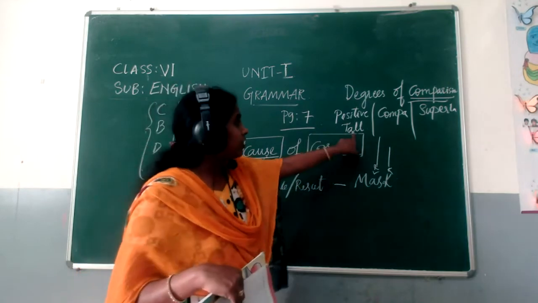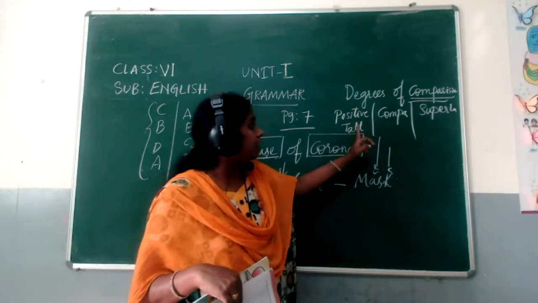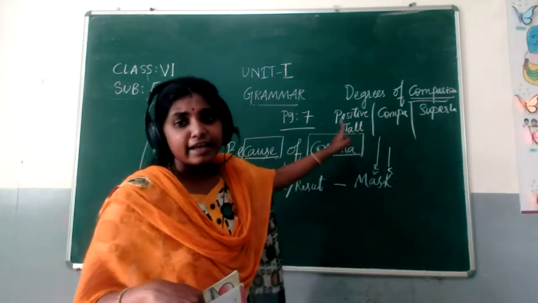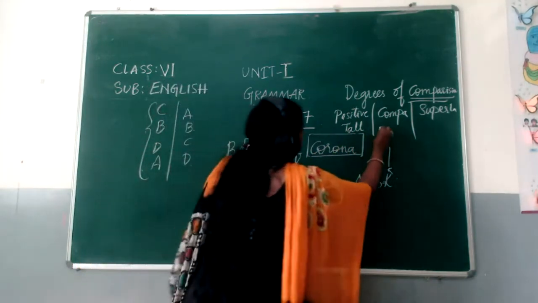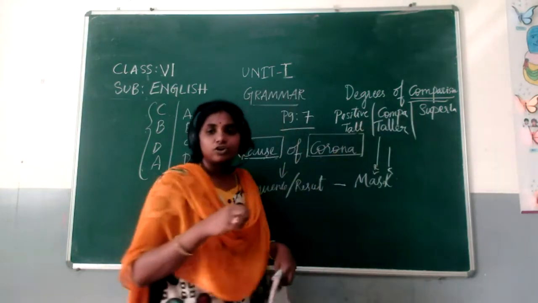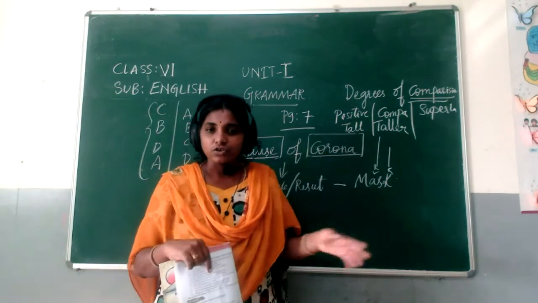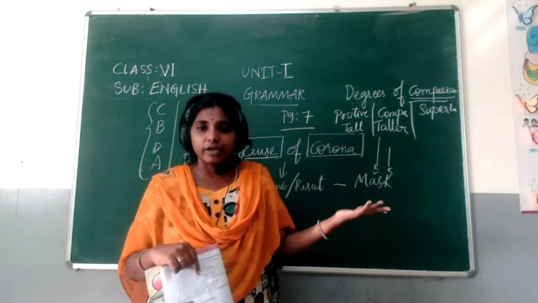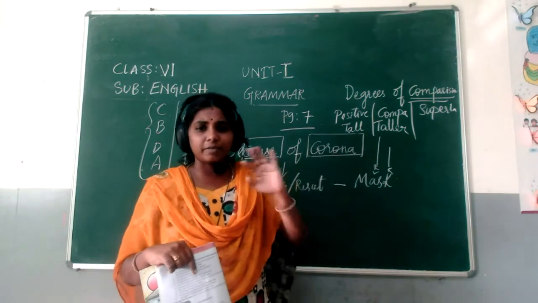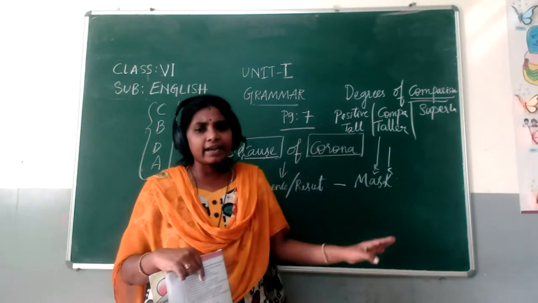But here, tall is written. So what will be tall? When we want to write the comparative degree of tall, it will become taller. And what will be the superlative degree? Superlative degree means we are talking super about that man. Super means that is the extreme, that is a dead end, that is the end.